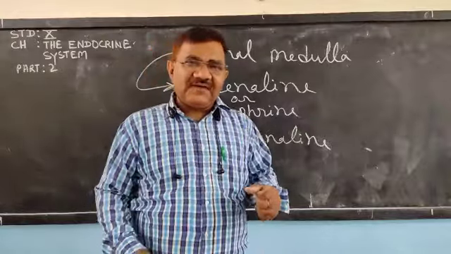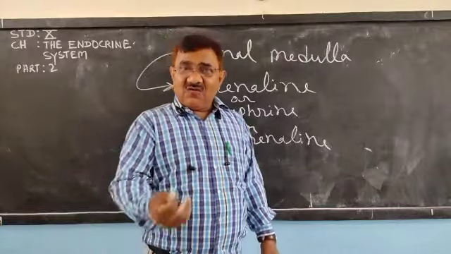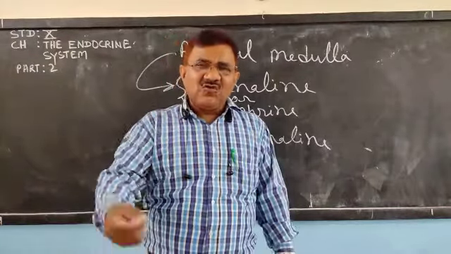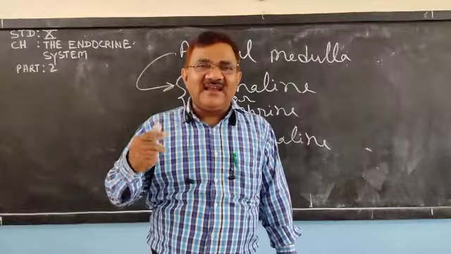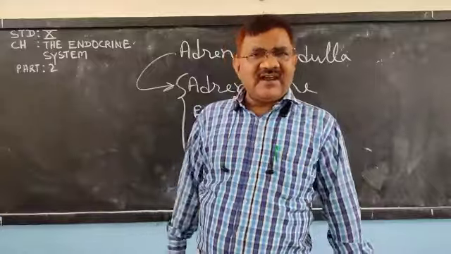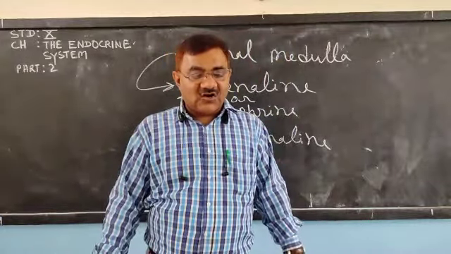Now, think of the runners. They are running and only one wins the race, comes first. Whose more amount of adrenaline is released, he will win the race because more energy will be released. Very clear or not.